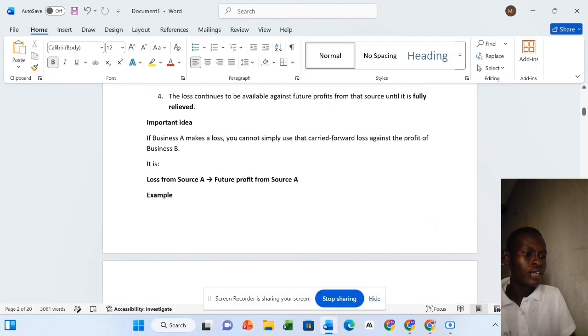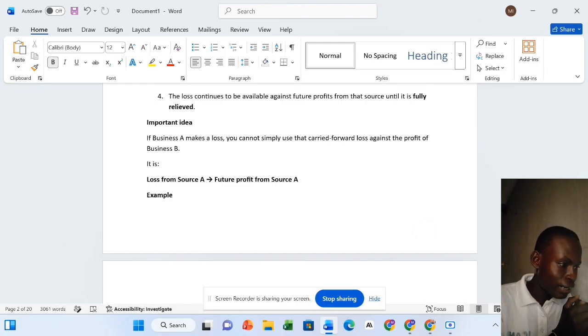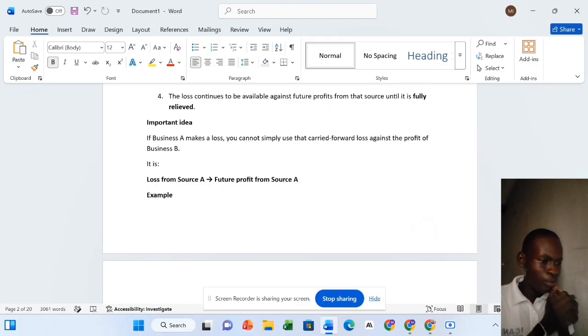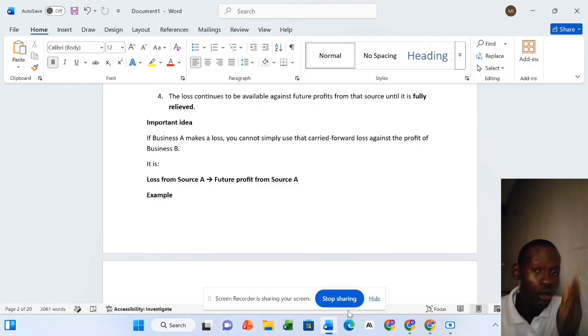Important idea is that if a business A makes a loss, you cannot simply use that carried forward loss against the profit of business B. You know what I was saying, that business A and business B, you can't relieve it again. Once you carry it forward, it can't be relieved on different sources of income. You can only relieve it on the same source of income.